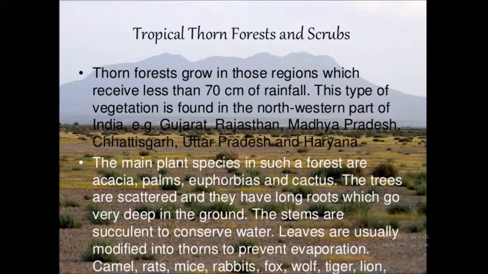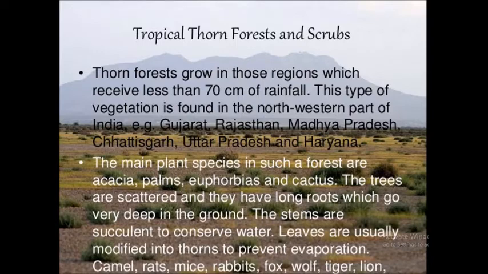Now next, and the most important, is the tropical thorn forest and shrubs, which is observed in the dry regions. In this region with less than 70 centimeter of rainfall, the natural vegetation consists of thorny trees and bushes. This type of vegetation is found in Gujarat, Rajasthan, Madhya Pradesh, Chhattisgarh, Uttar Pradesh and Haryana. Trees are scattered and have long roots penetrating deep into the soil in order to get moisture. Very important is this.